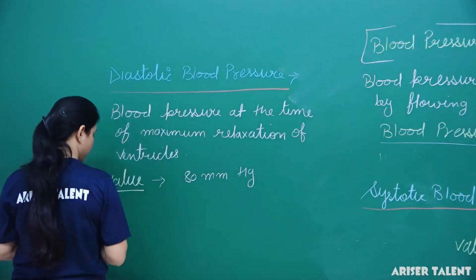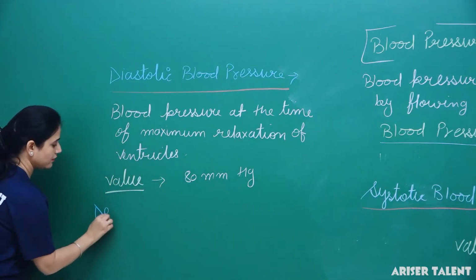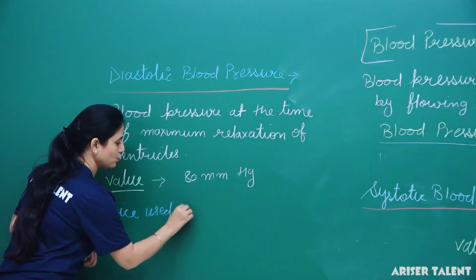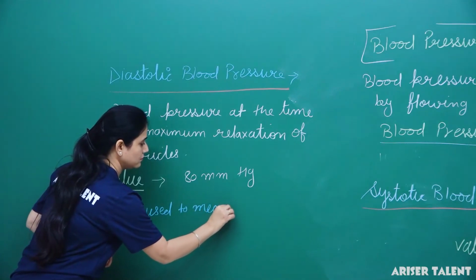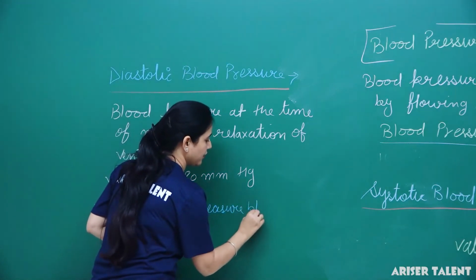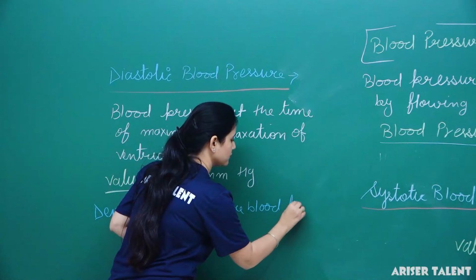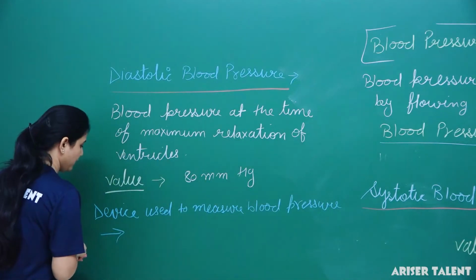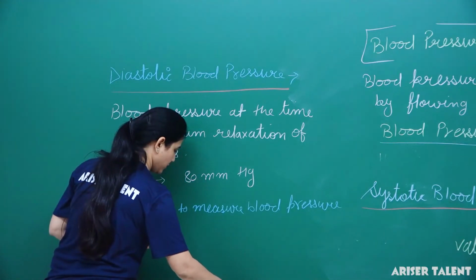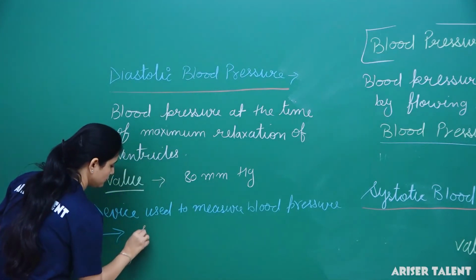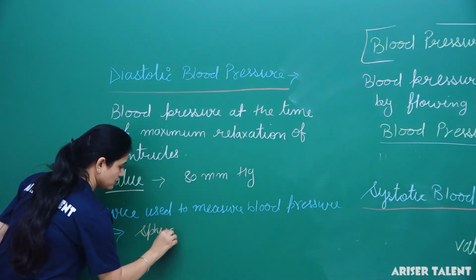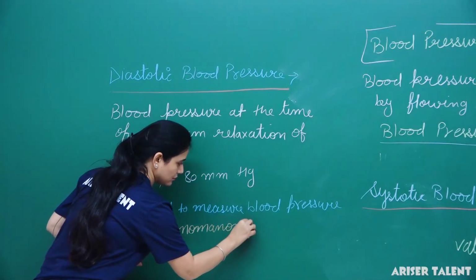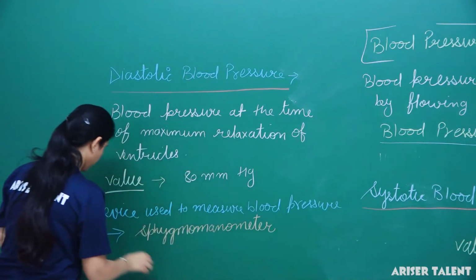The device which we use to measure blood pressure is the sphygmomanometer. Let me mention it: the device which we use to measure blood pressure is the sphygmomanometer.